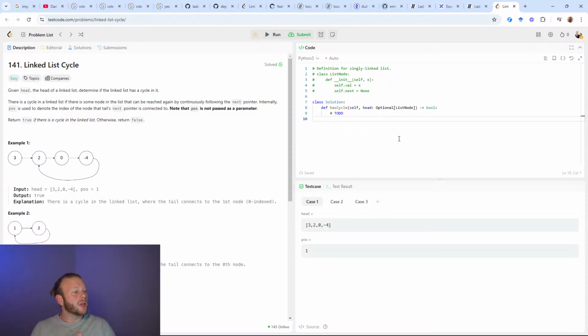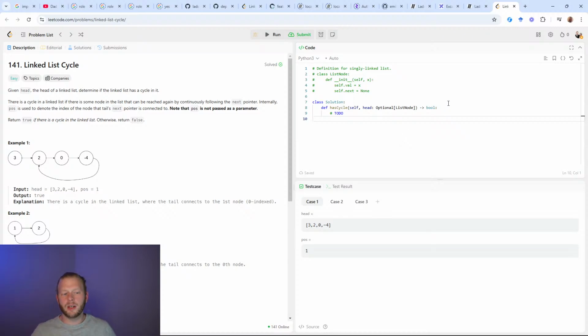Okay, so we'll continue with the problem. The problem notes that internally POS is used to denote the index that tail's next pointer is connected to. I think the only reason to be mindful of this note is if you use a variable named POS, weird things might happen in your problem. So as long as we avoid POS, that's not going to be an important note for us. And then the problem says, please return true if there is a cycle, otherwise return false.